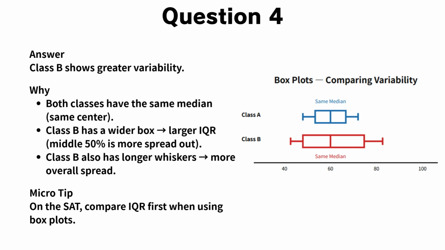Key takeaway: when comparing box plots on the SAT, look at the IQR first. Greater width means greater variability.